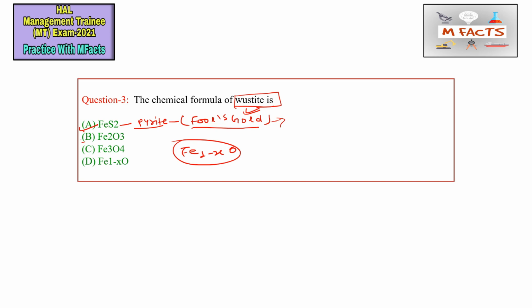Option B, Fe2O3, is hematite. We all know hematite is the iron ore used for the production of iron through the blast furnace route. Option C is magnetite, Fe3O4. So Fe1 minus x O is wustite. We got the answer by eliminating all other options, but we should know something about this Fe1 minus x O. Generally we use FeO for this type of compound.